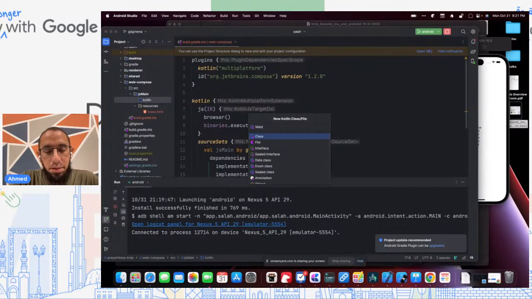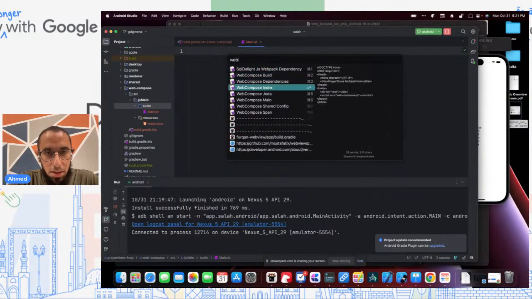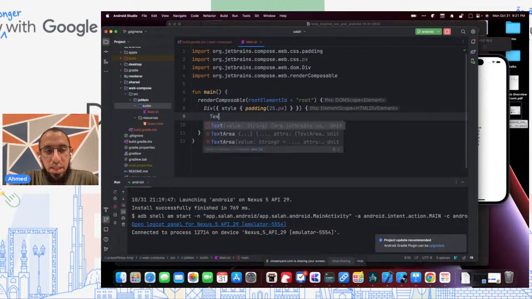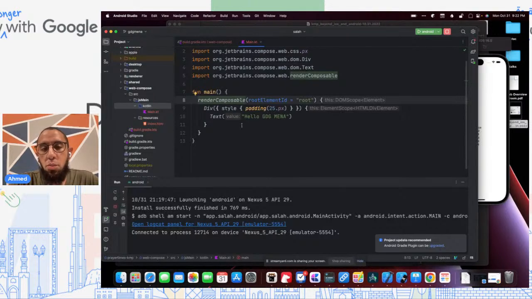I'll create a main class here. And again, I'll pre-populate this. And for now, I'm going to do a text with hello GGG MENA. And of course, if we look, we already see some different things. Render composable is similar to our set content. It opens a composable scope. But we notice now that the nodes that we're using are different.